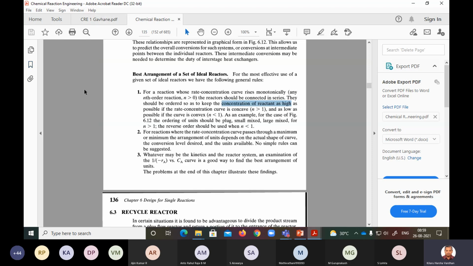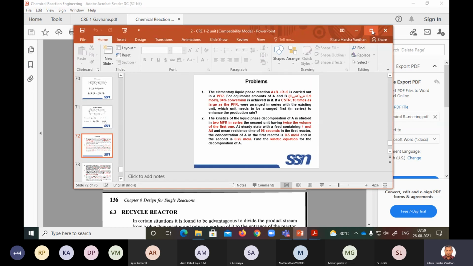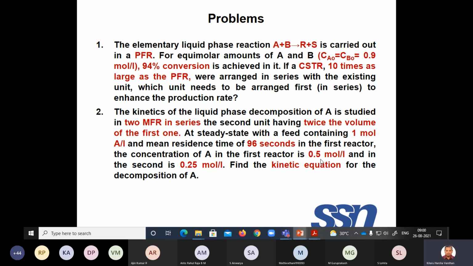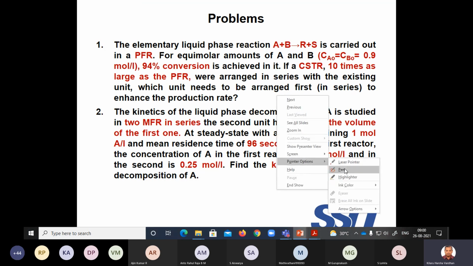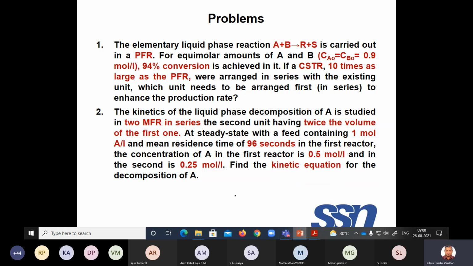In CSTR, what will happen is your concentration is suddenly decreased. But in PFR, the concentration is gradually coming down. So if you see the curve, the CA curve will go like this, slowly reducing along the length of the reactor.